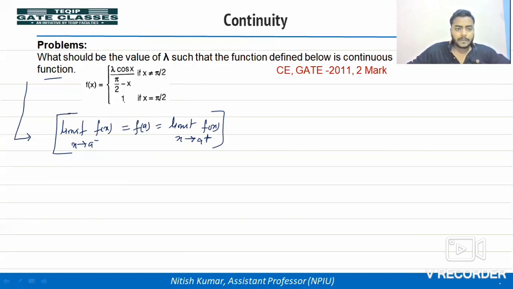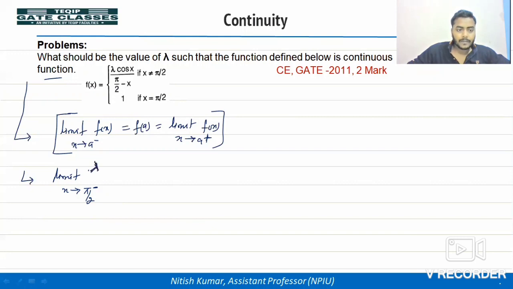Okay. So you can see in the graph, there is a different function we are getting at x equal to pi by 2. So let's check the continuity at x equal to pi by 2. Let's calculate the left hand limit. x goes to pi by 2 minus, it means x is less than pi by 2, since x is not equal to pi by 2. So what function is there?